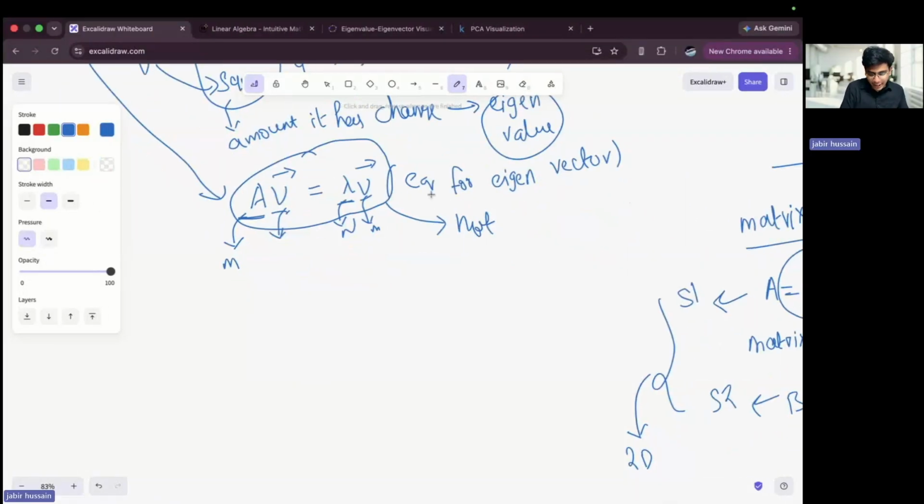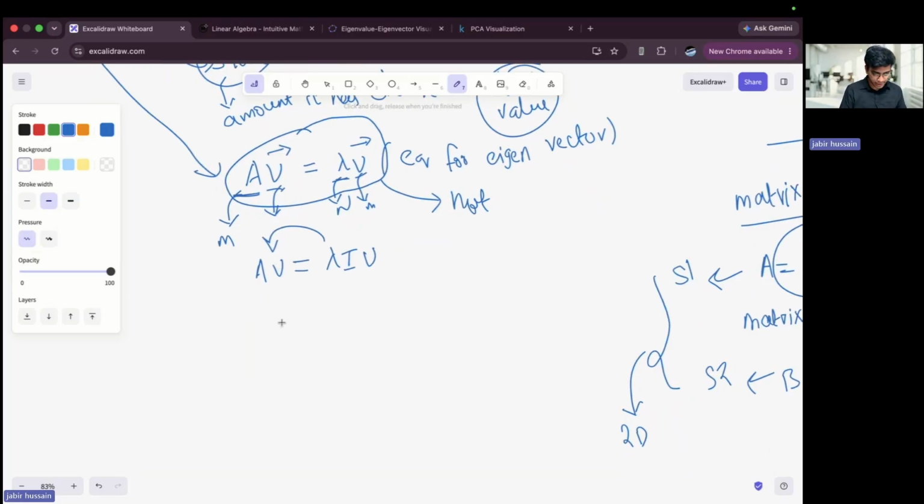We multiply by I on both sides. If I multiply by I, nothing changes on the left side, but on the right it becomes lambda I V. Now if I take this back to the left side, A V minus lambda I V will be 0. If I take the vector common, then A minus lambda I, times V, is equal to 0. I'm just telling you how we can find an eigenvector and the eigenvalues as well.